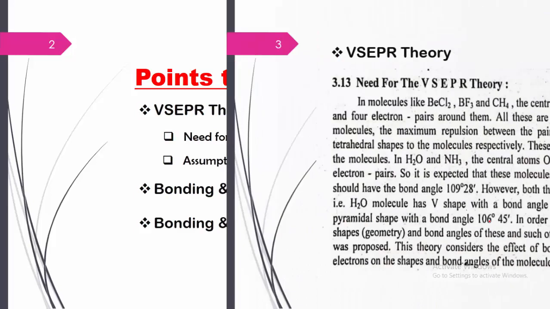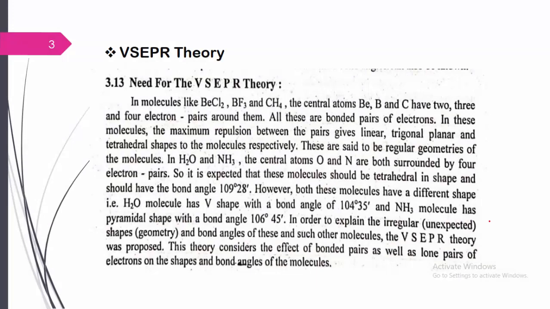Let me start. First of all, what is the VSEPR theory, valence shell electron pair repulsion theory, and why is it required? In most of the molecules we discussed previously, such as BeCl2, BF3 as well as CH4, which have different hybridizations like sp, sp2 and sp3, the molecules have regular shapes.